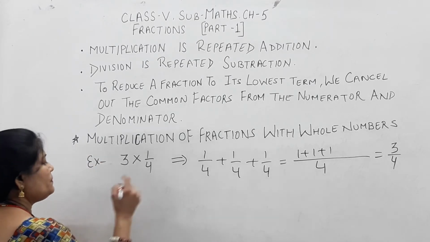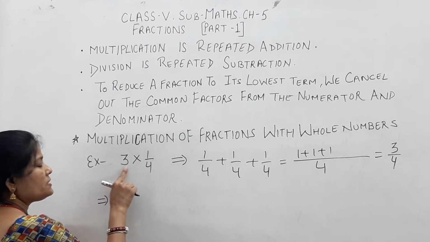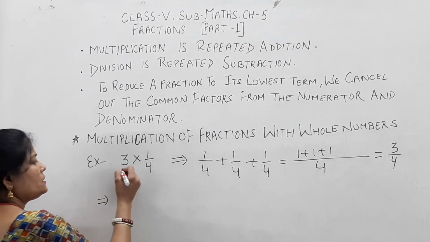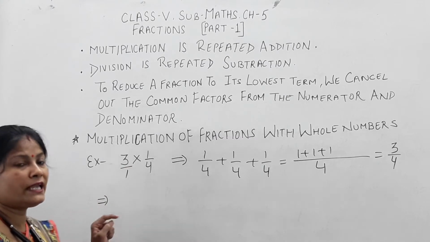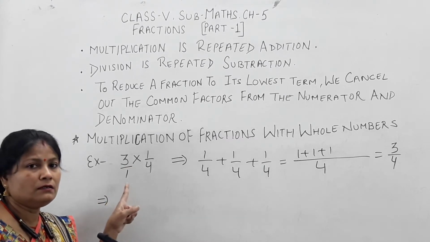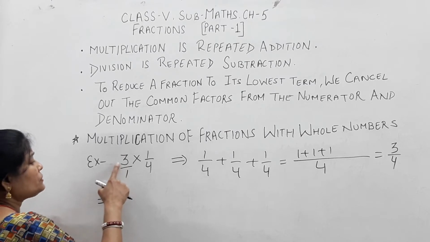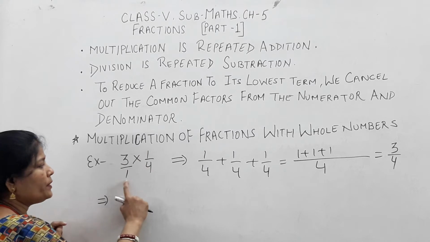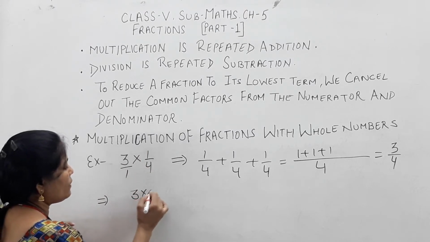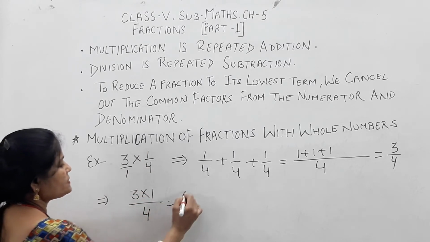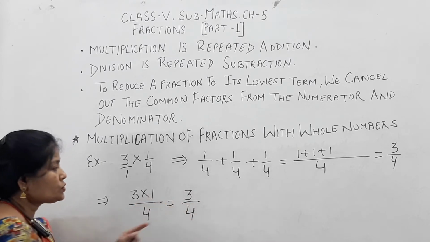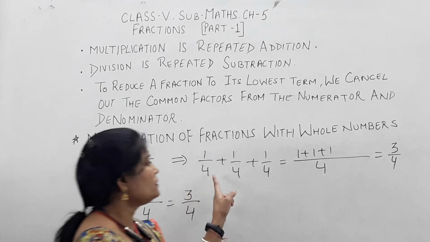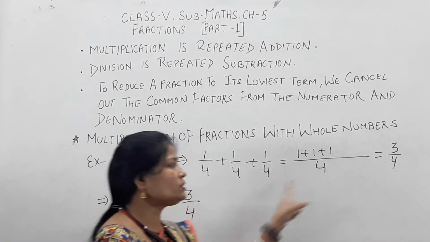Or after multiplication, how can we calculate? See children, 3 is a whole number, and 3 is the numerator, because there is nothing in the denominator. So I can convert the denominator into 1. Now 3 by 1 multiply 1 by 4 means numerator to numerator, denominator to denominator. So 3 multiply 1 upon 4, or we can say 3 ones are 3, over 4. So after multiplying I get 3 by 4, and after repeated addition I get 3 by 4. So both meanings are the same.